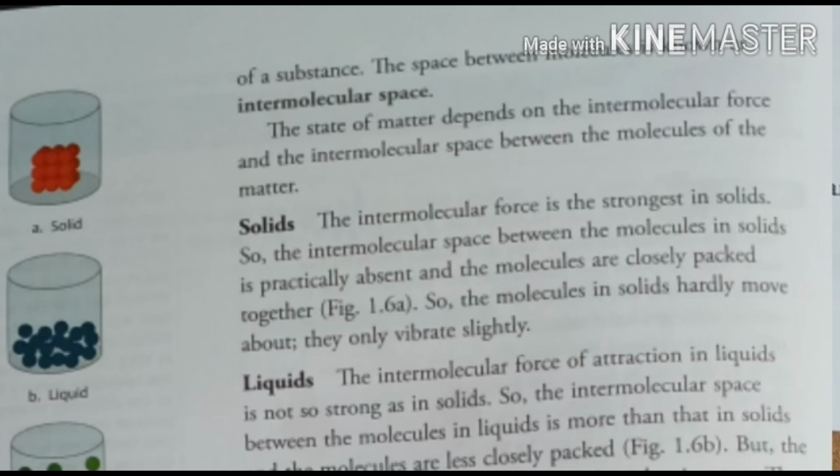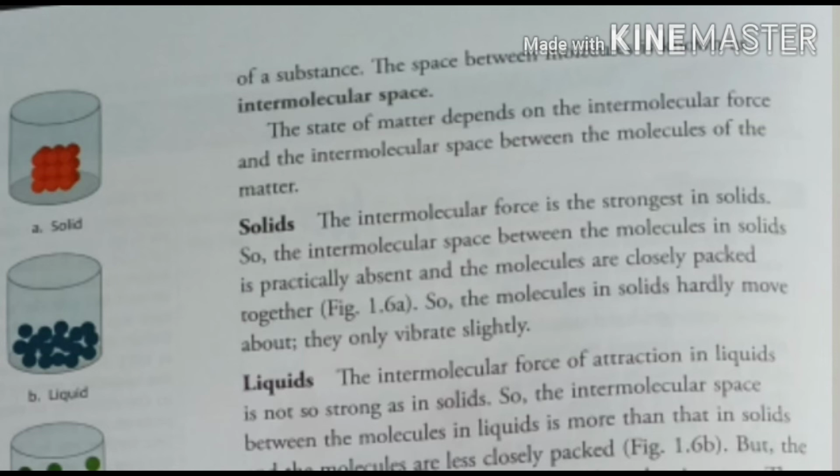This force of attraction is called the intermolecular force of attraction, which is responsible for their physical state. The stronger the intermolecular force of attraction, the closer the molecules will arrange in the object, and if they are arranged very close to each other, then there will be less space between these molecules. So the size and the shape of matter depend on the intermolecular force of attraction, and the gap or space between these molecules is considered the intermolecular space.